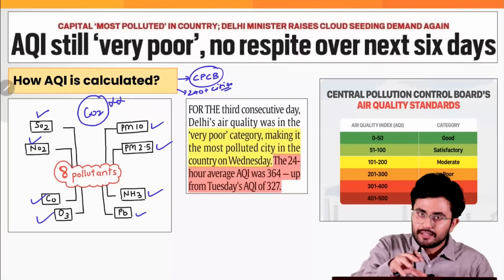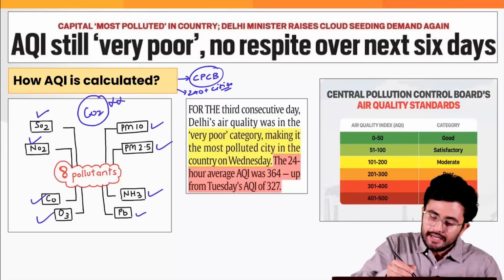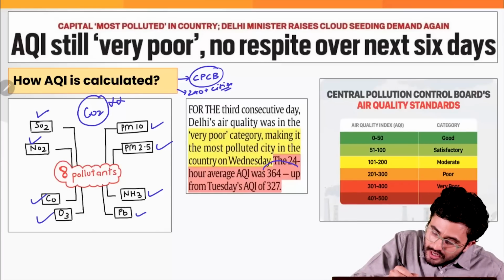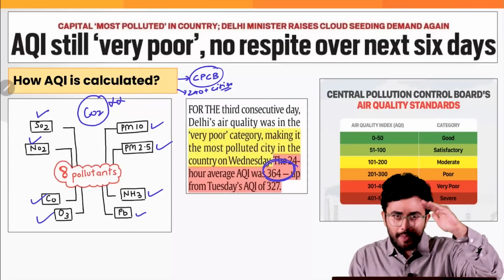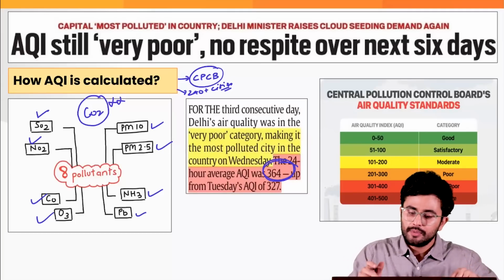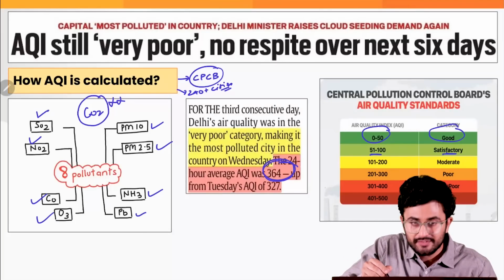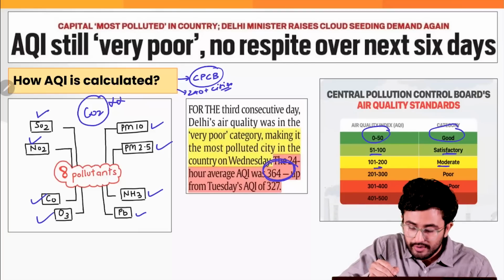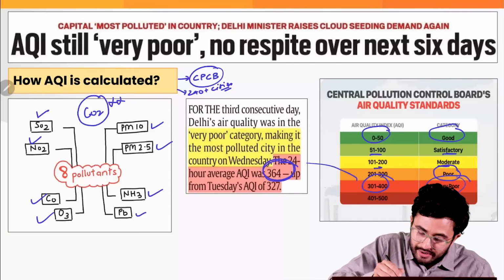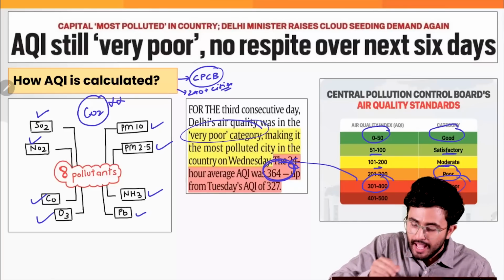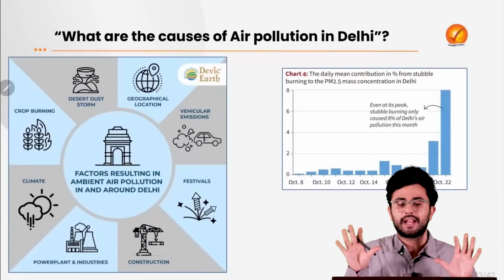If you look at the air quality index for Delhi, it is currently around 364. So where does it stand in the parameters set by the CPCB? If it is 0 to 50, it is considered good, up to 100 satisfactory, up to 200 moderate, from 200 to 300 poor, from 300 to 400 very poor, and then above 400 to 500 is considered the severe category.